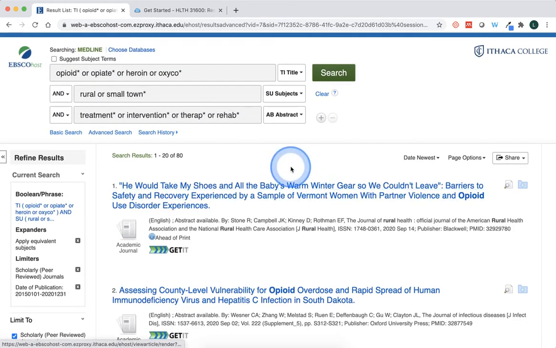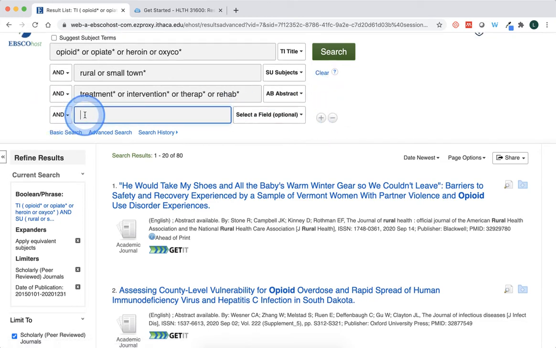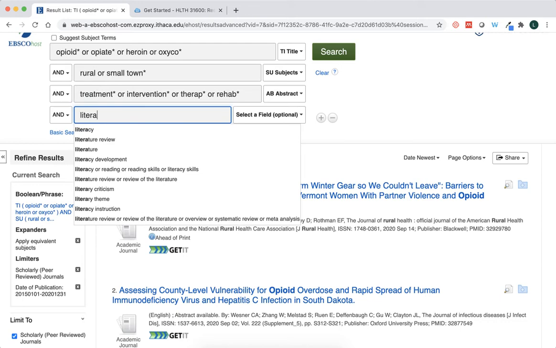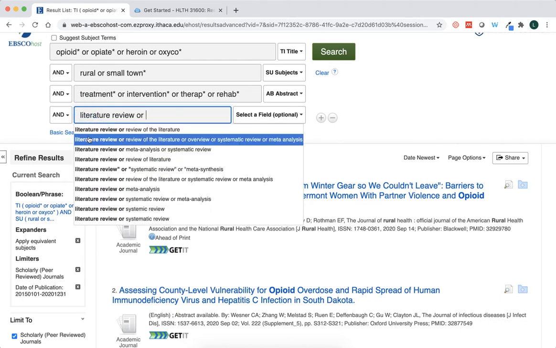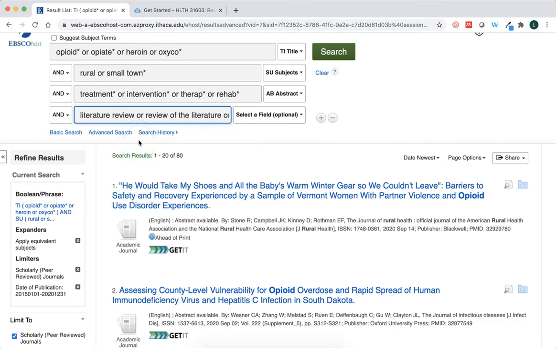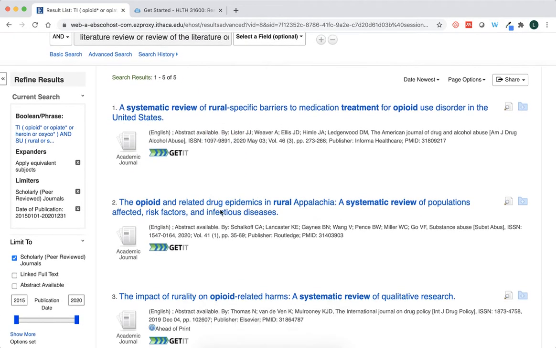Now, another thing that you can do is you can add right here a 4th concept. And let's say that you are looking for a literature review, right? Because a literature review will give you access to tons of other articles. And it's kind of like they've done this search that we're doing right here for you. And they found all the articles and they've picked the ones that they think are the best. So once we add in yet another concept, our results are going to get smaller. So now we have only 5.